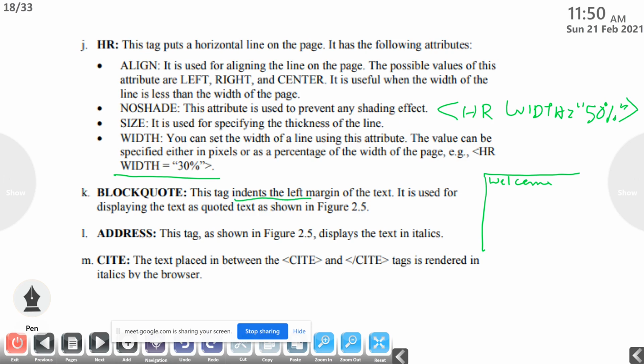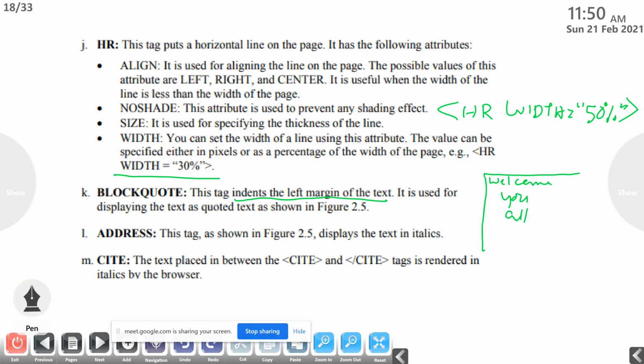This tag indents the left margin of the text, means it will leave some space on the left side, that is indent. It is used for displaying the text as quoted text, that I will show you.